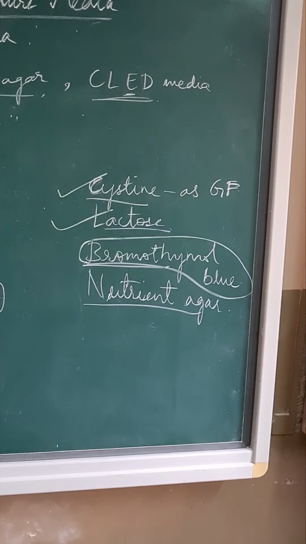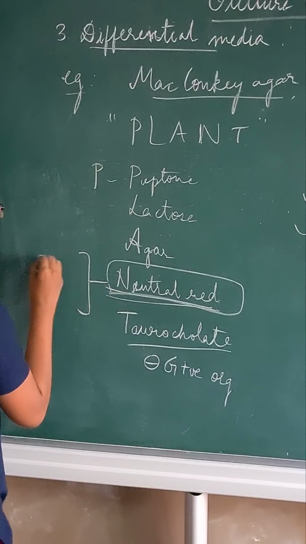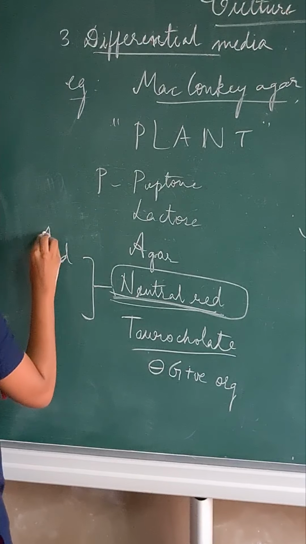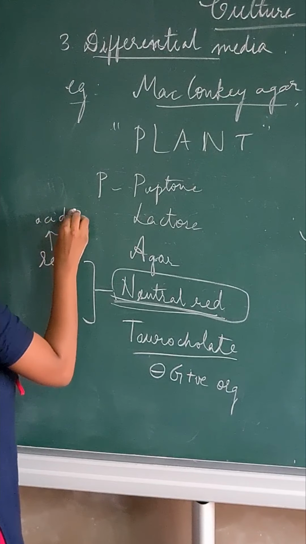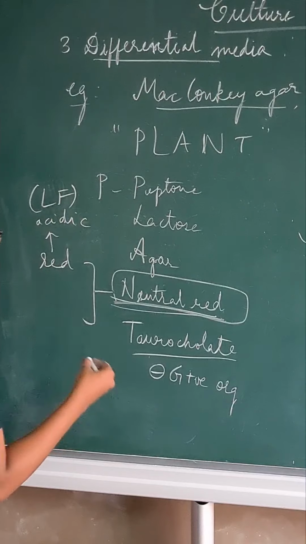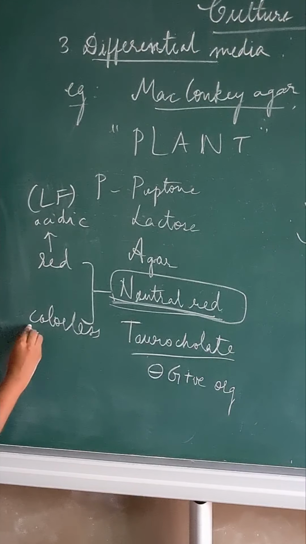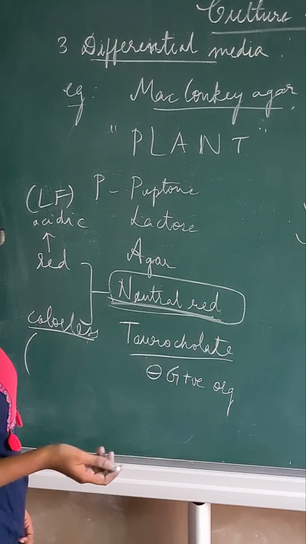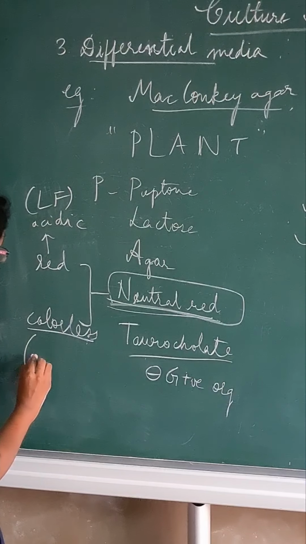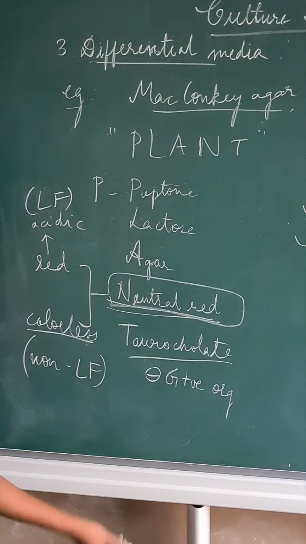The influence of these two indicators is very important. That is, if the medium is red in color, then it indicates the acid is produced in the medium, so that it is a lactose fermenter. If it is colorless, then there is no acid produced in the medium, that is basic. So the organism is a non-lactose fermenter.